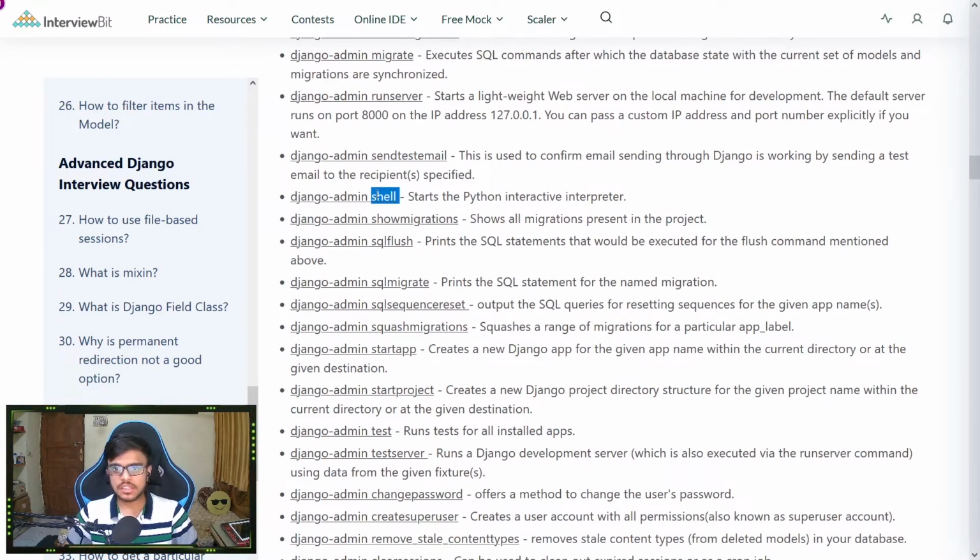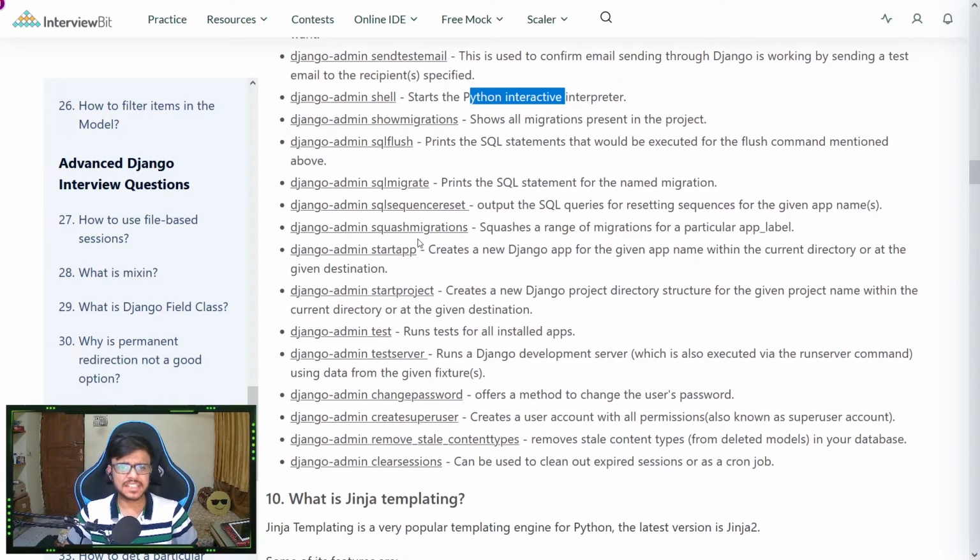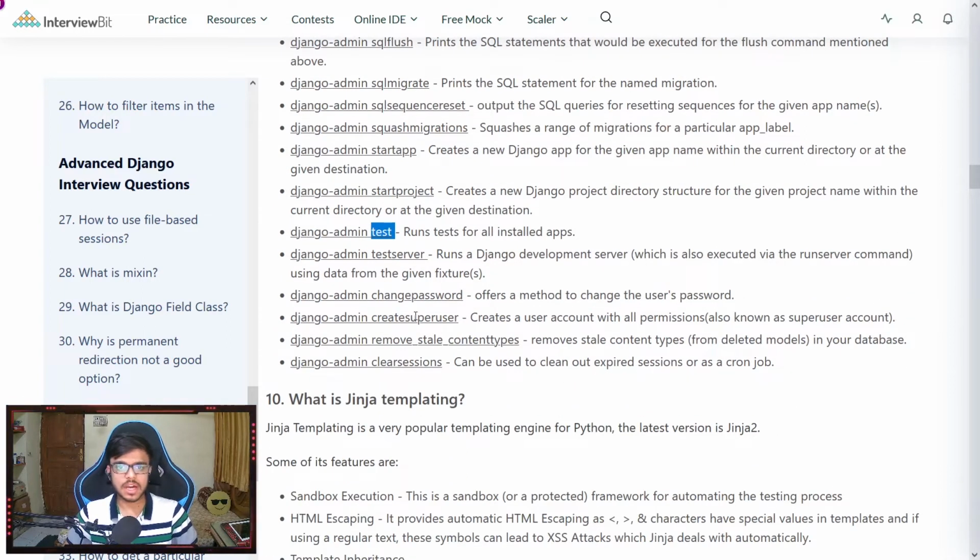Then we have shell, which starts an interactive Python interpreter. Then we have startapp, which basically creates a new app inside a project. Startproject to create a new project. Then we have test to run our tests for all our apps. Then changepassword and createsuperuser, which are very simple.